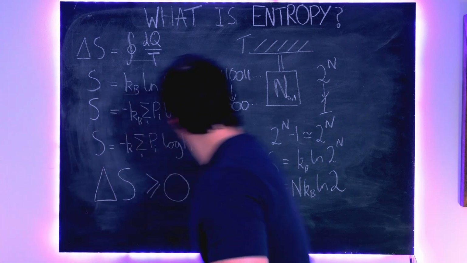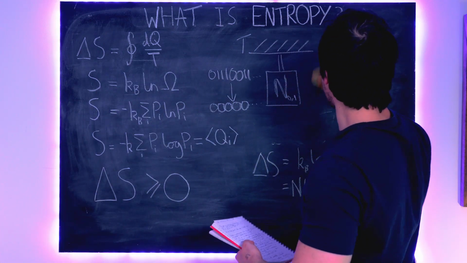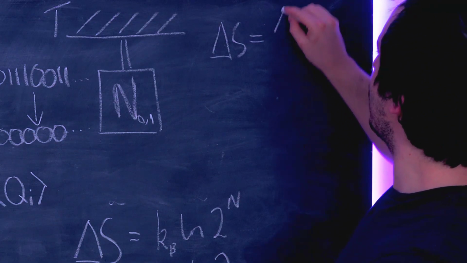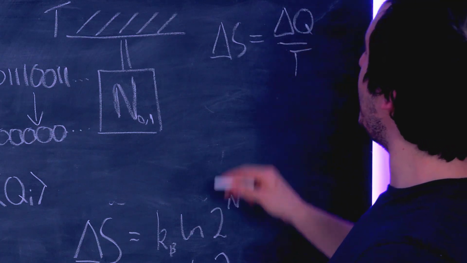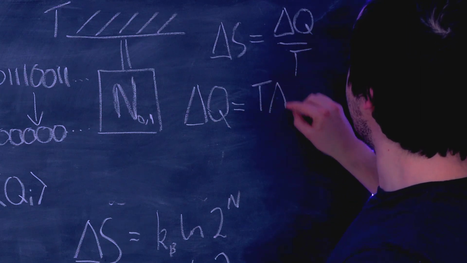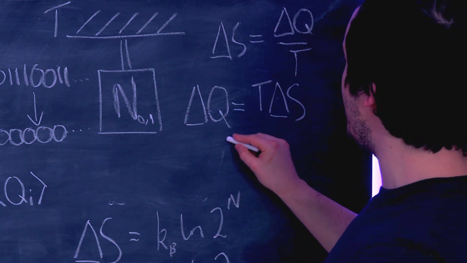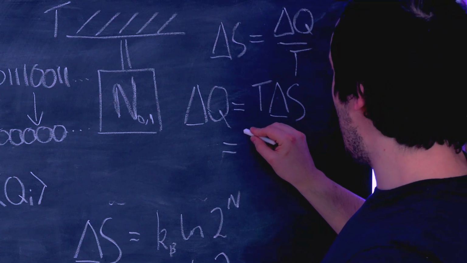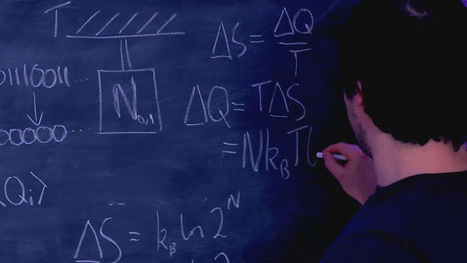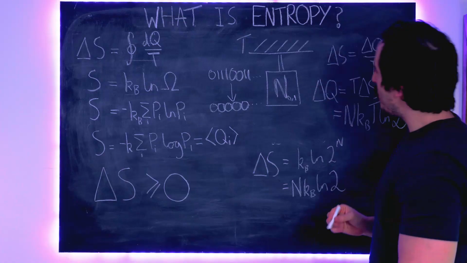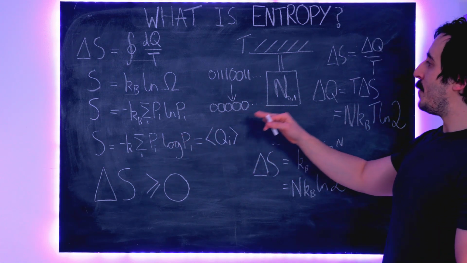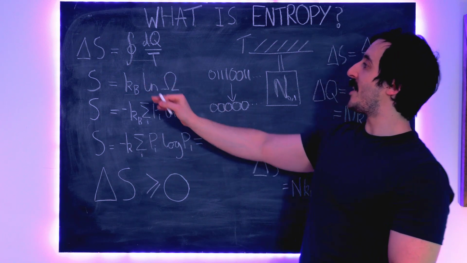And, well, we know from Clausius that delta S is equal to delta Q over T. So we need to eject an amount of heat, delta Q, equal to T delta S. And since this is the drop in entropy, we need to eject an amount of heat equal to n k_B T ln 2. So this is where the information theory definition of entropy becomes immediately apparent to be linked with the Boltzmann definition of entropy.